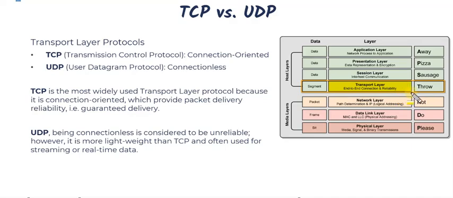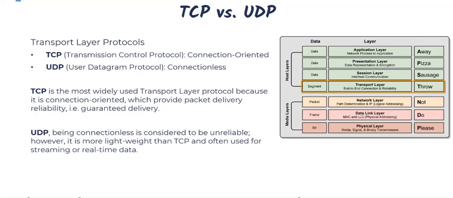As a bit of a refresher, TCP and UDP operate at the transport layer of the OSI model, and they provide end-to-end connectivity and reliability when we're sending items over an IP network utilizing a multitude of our different application layer protocols. So in regard to them, TCP stands for Transmission Control Protocol and UDP stands for User Datagram Protocol. Now, one important difference and distinction between the two is that TCP is connection-oriented, whereas UDP is connectionless.